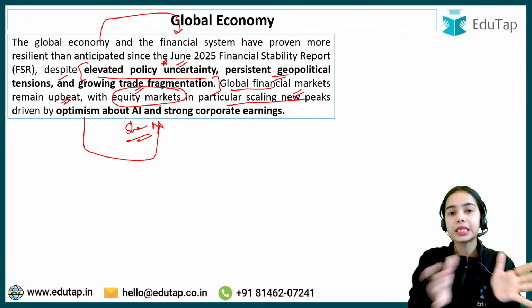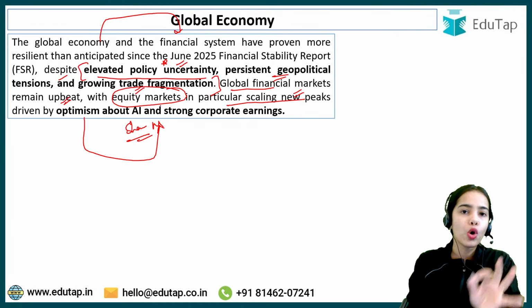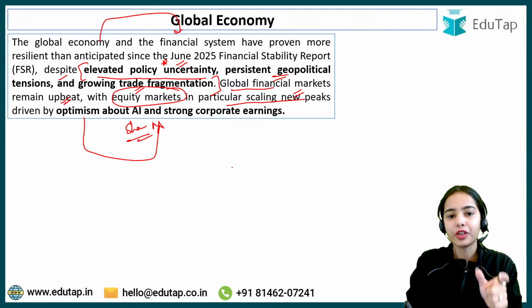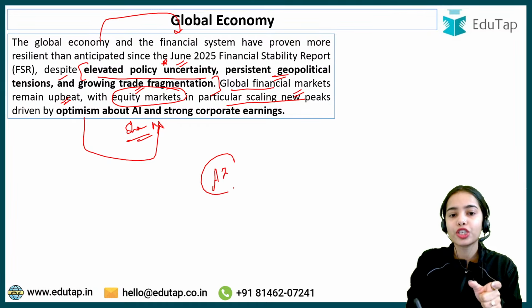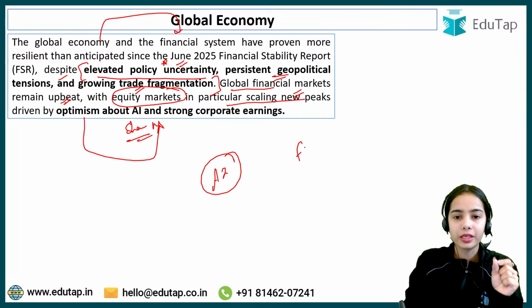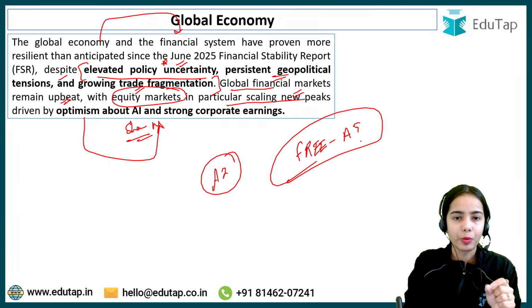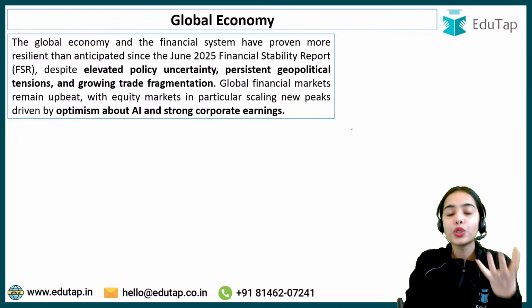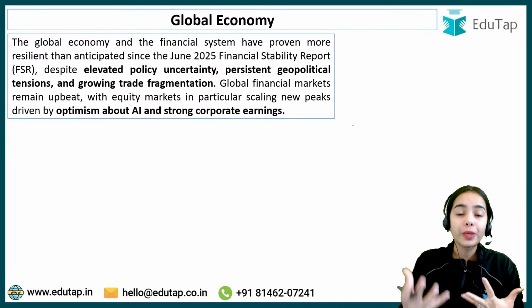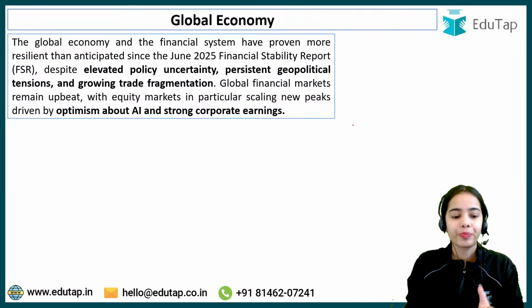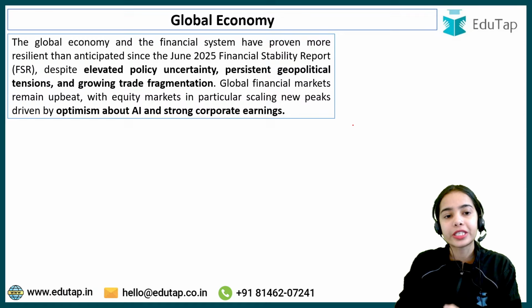artificial intelligence. Recently, artificial intelligence is the new hot topic. In the RBI Grade B 2025 examination also, there was a question on artificial intelligence. The RBI has released a report, the free AI report. So AI is the new hot topic, and there is a lot of optimism for AI. There are a lot of investors that are investing in AI.